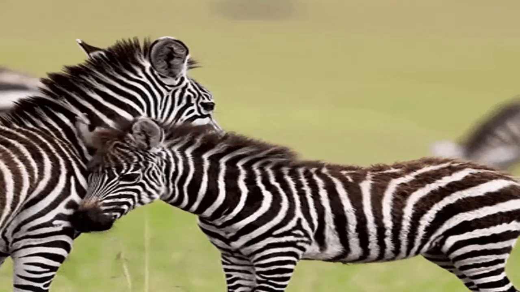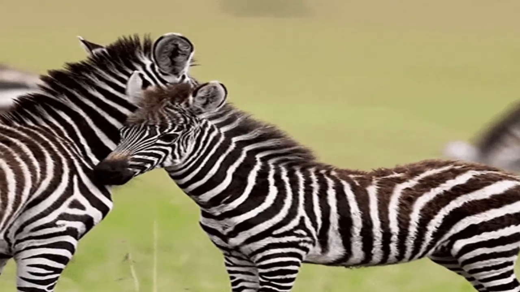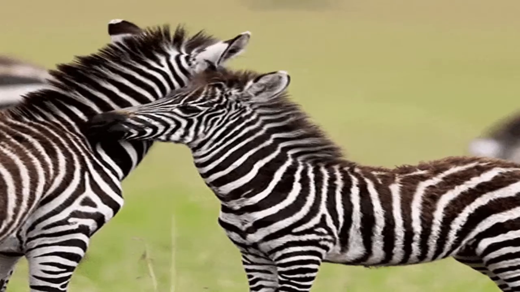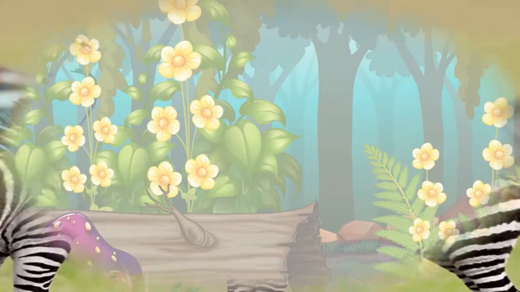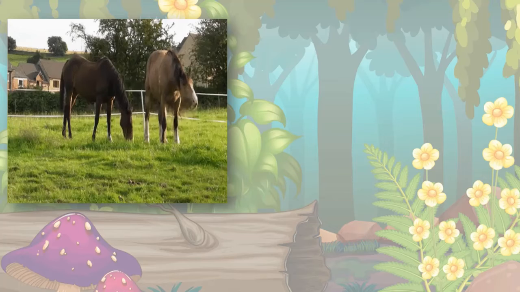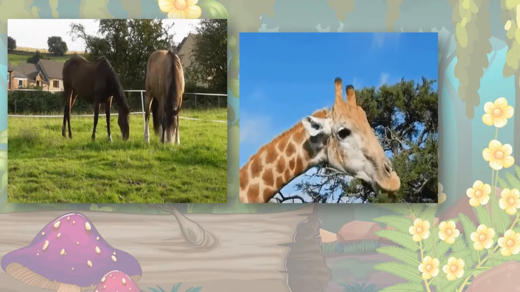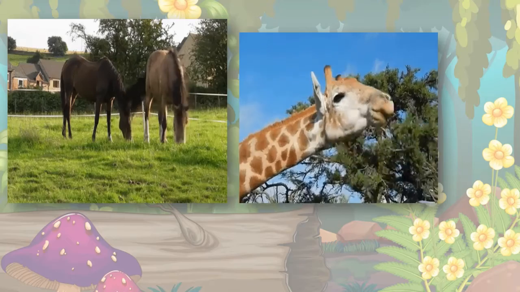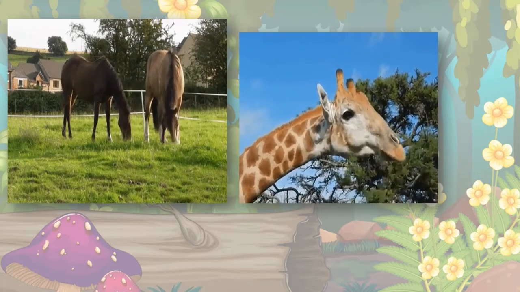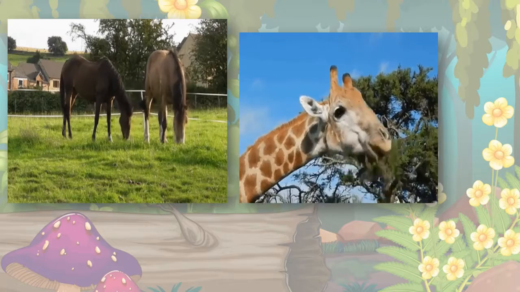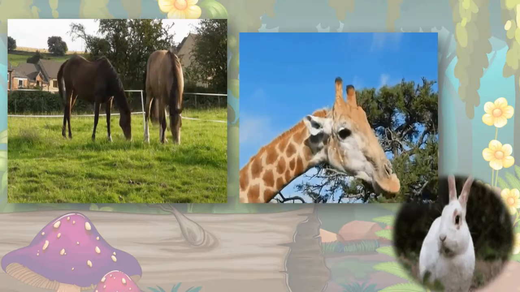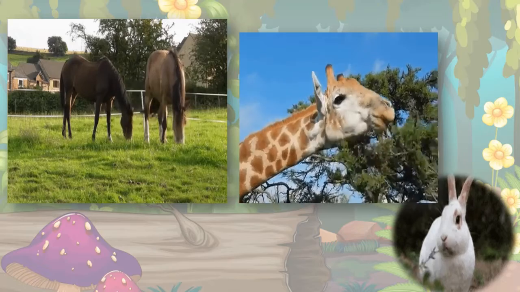Let's move on to the very interesting part about how animals take in food and what type of food they eat. Now there are certain animals like the horse. Here you can see what they are eating? They are eating grass. We do not see horses eat other animals, right? We have just seen horses eating hay or grasses around them. Similar to that, you can see a giraffe eating tree leaves. It doesn't eat grass, but it eats leaves or the parts of a plant. Here you can see a rabbit also chewing the grass available on the ground surface.